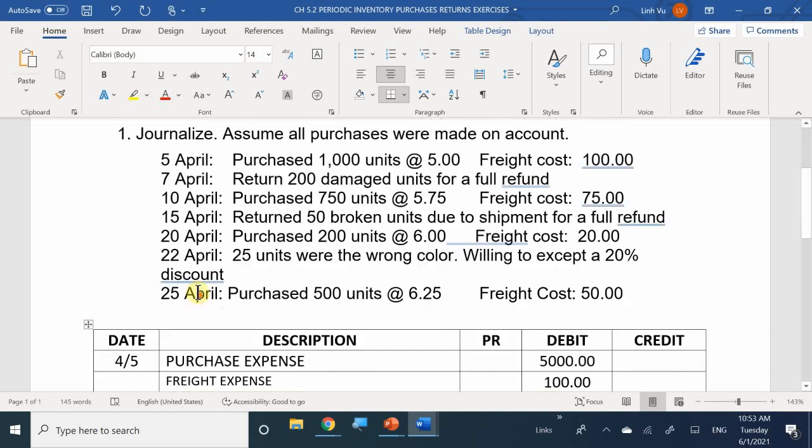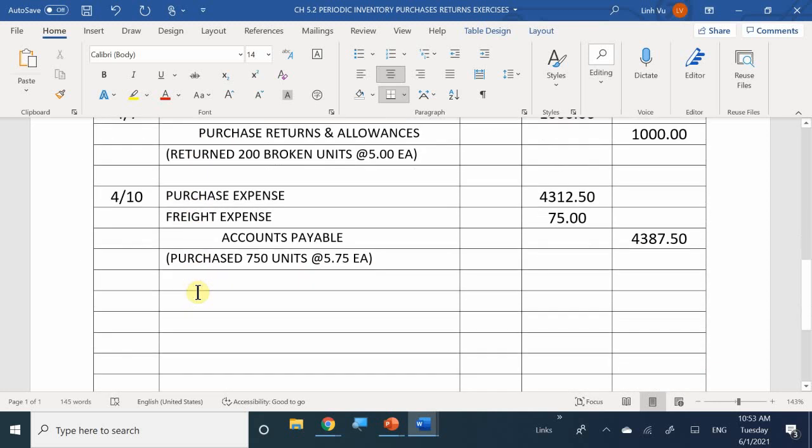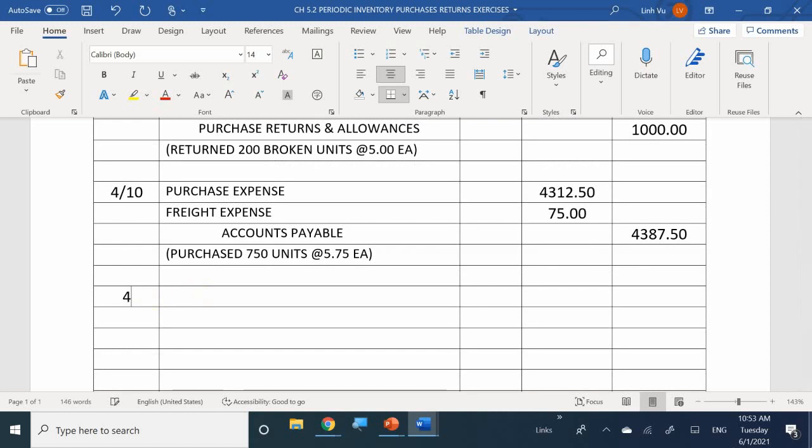So in this case, what is going to be my journal? You're going to debit accounts payable for $287.50, and credit purchase returns and allowances for the same amount.